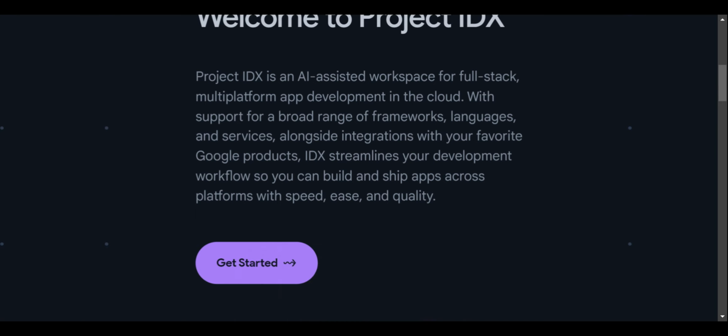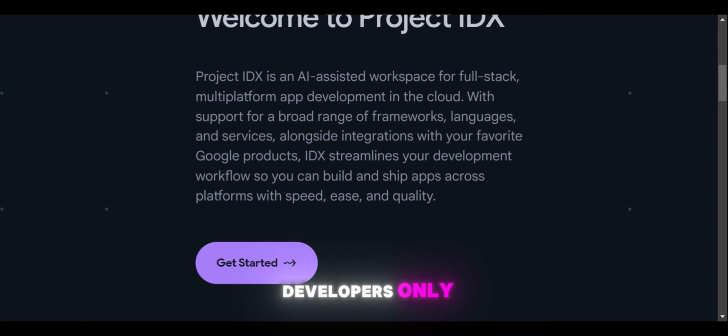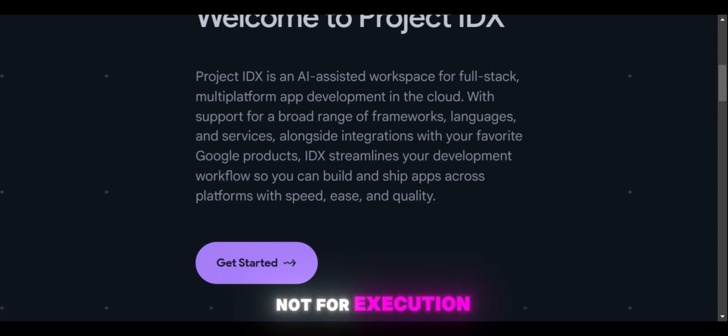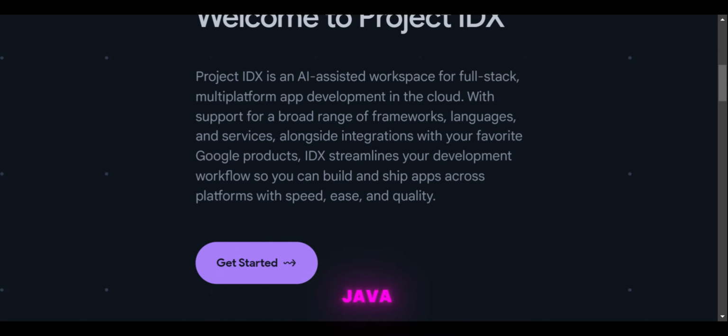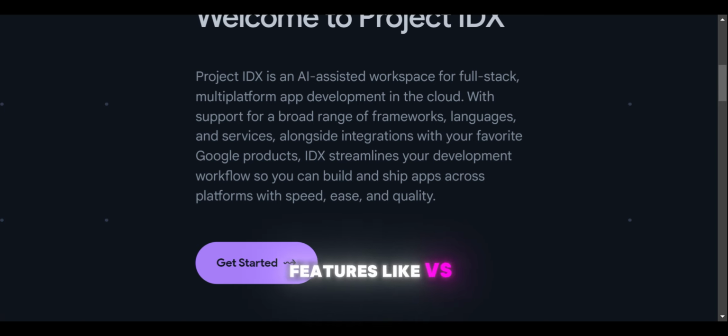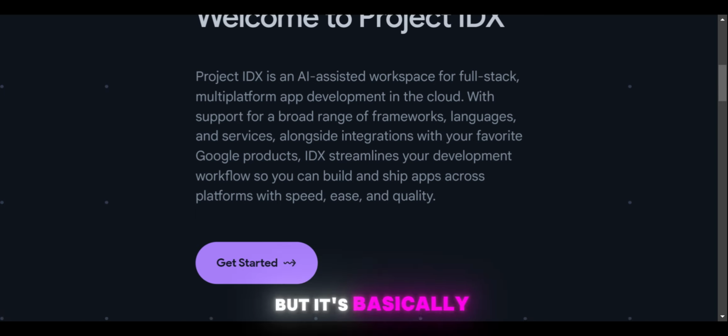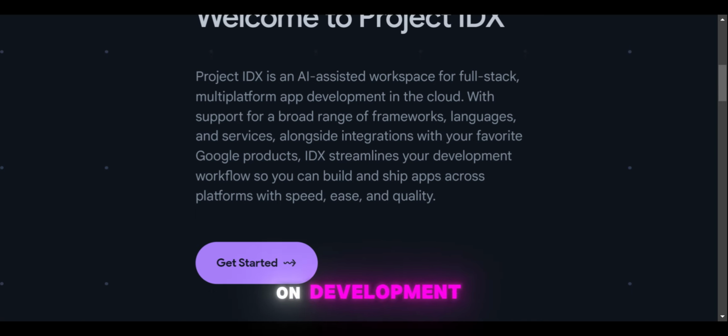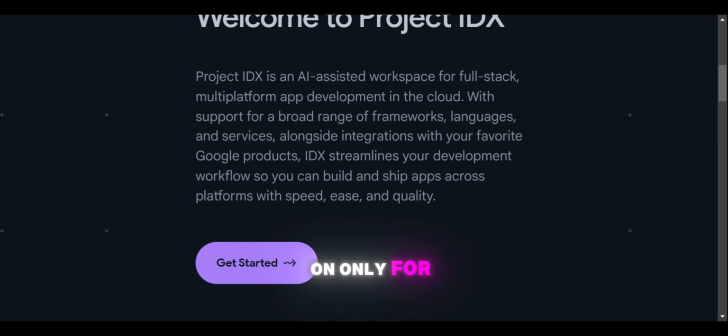Basically Google launched that project only for developers, not for execution of C++, Java and other languages. But this IDX supports Rust execution, though not with whole IDE features like VS Code. It basically focuses on development, full stack development, and that IDE focuses only on developers.